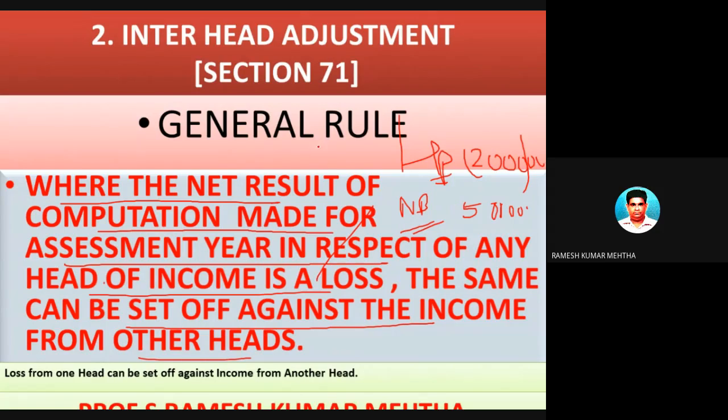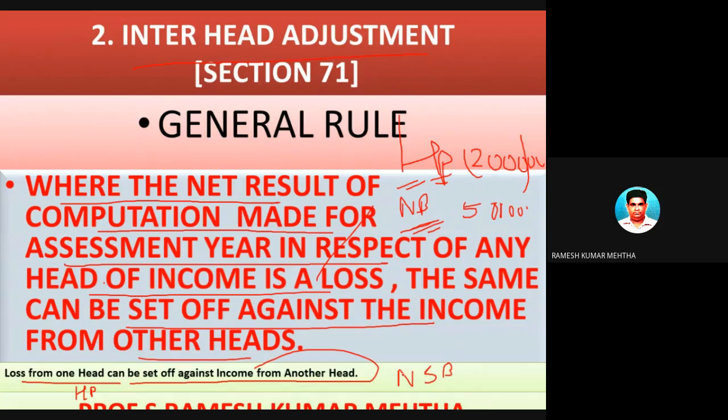So under inter-head adjustments, there are provisions wherein you can adjust or set off loss from one source of income against profits of another source of income, as given in the example. So loss from one head, for example house property, can be set off against profits or gains from other heads, for example non-speculative business.